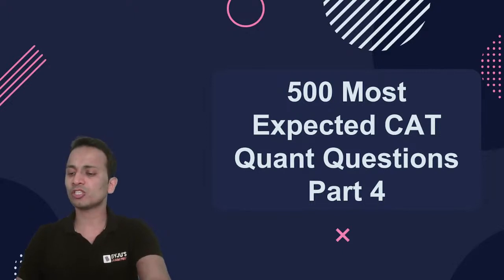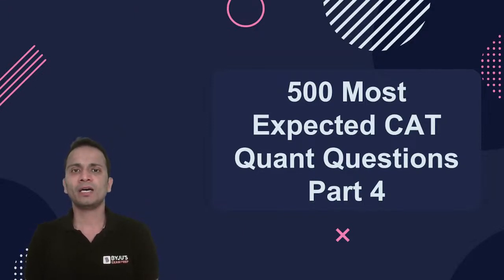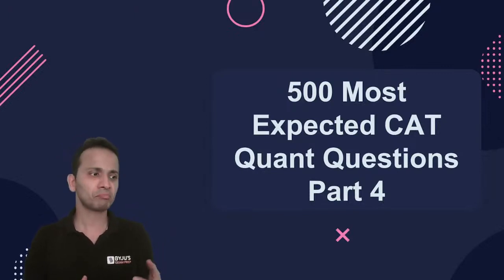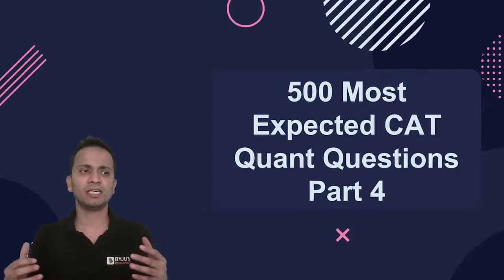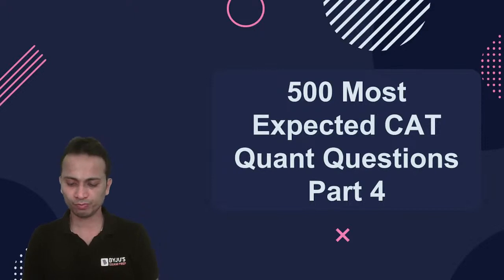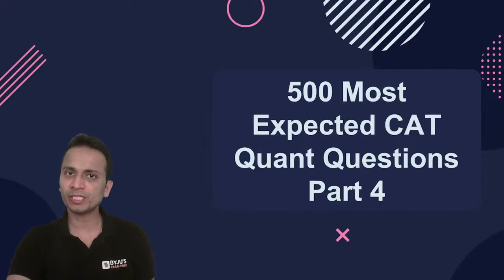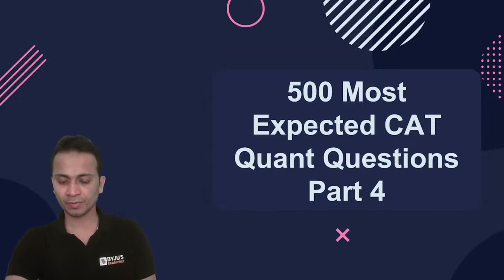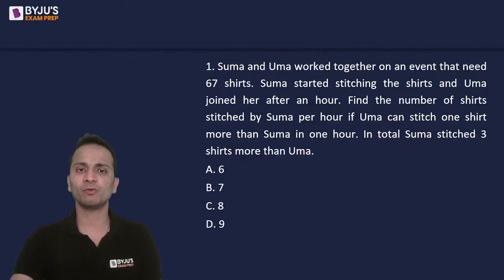So let's quickly begin with solving the questions. We'll be displaying the questions one by one in the similar manner the way I've been doing in my previous sessions. I'll be giving you somewhere around 45 seconds to 1 minute to get familiar with the questions to start solving the question. And post that, I'll be discussing the solution with all of you. So let's begin with this. The first question will appear on your screen in a few moments. You must be ready with a pen and a sheet of paper. I hope all of you are ready. Let us quickly begin with this. So first question on your screen now.